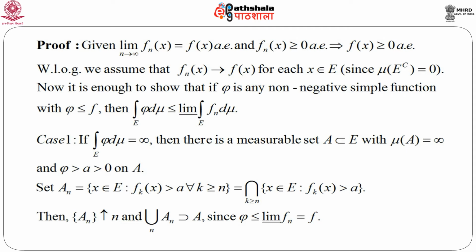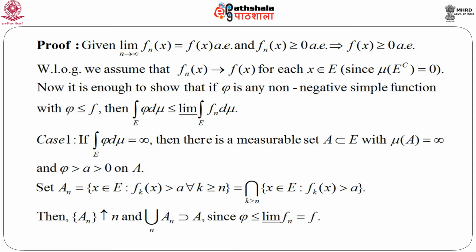Now, we have to consider two cases. The first case: suppose the integral over E of φ dμ equals infinity. Then there exists a measurable set A which is a subset of E such that μ(A) equals infinity, and naturally in that case φ is greater than 0 on this set A.